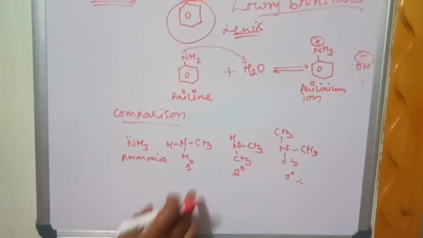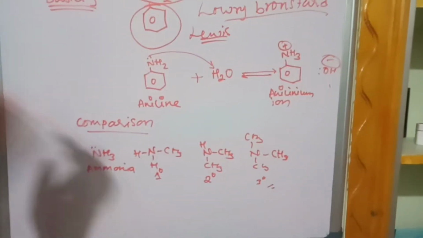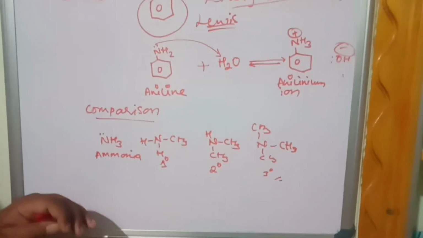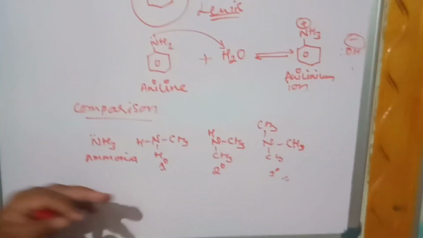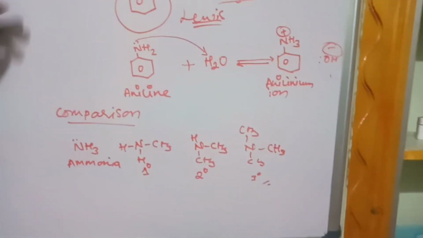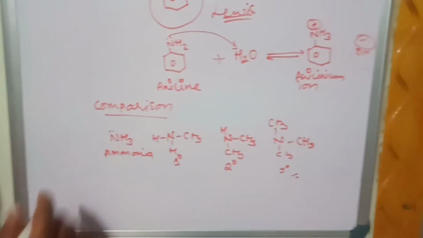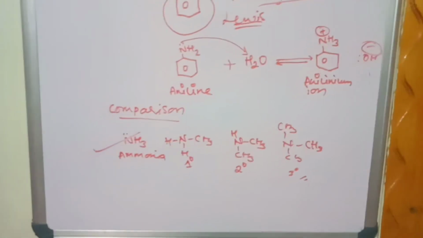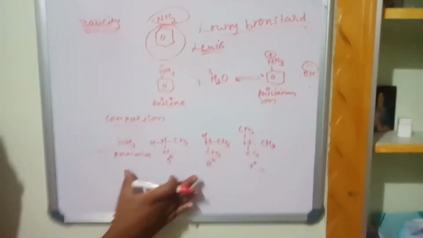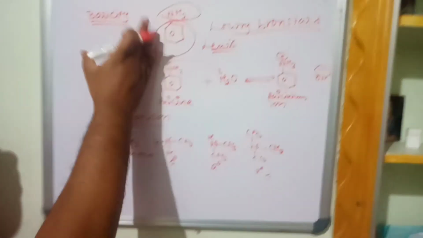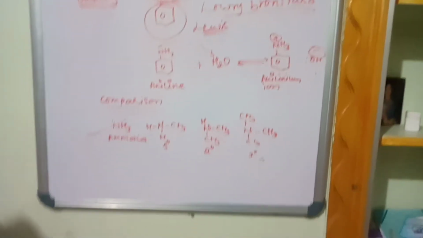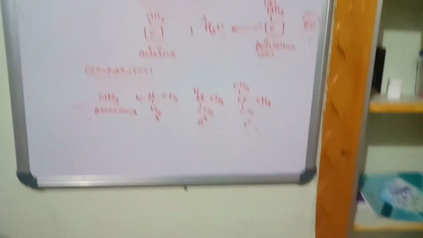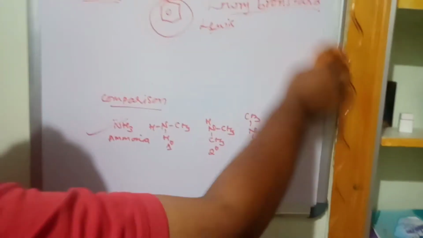When you compare the basicity of aliphatic amines with aromatic amines, aliphatic amines are more basic than aromatic amines. I repeat once again, aliphatic amines are more basic than aromatic amines.